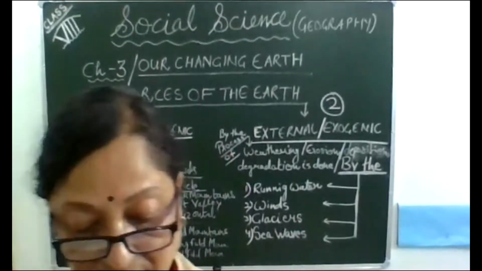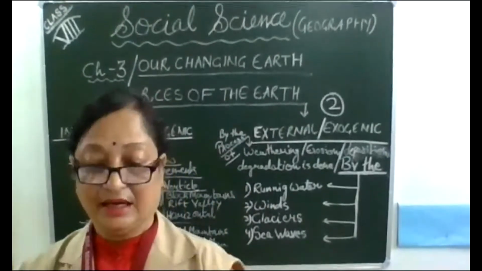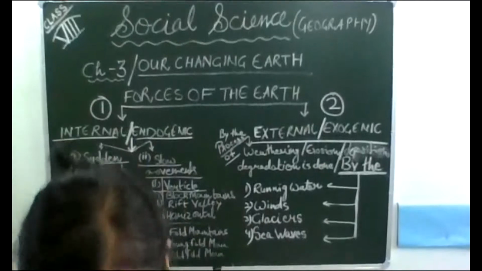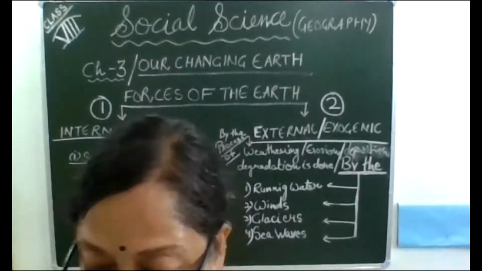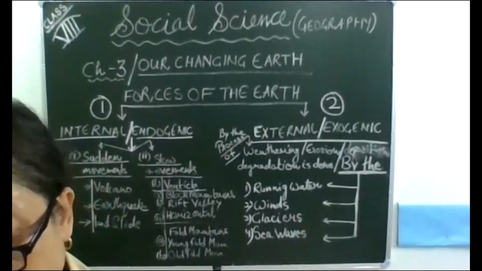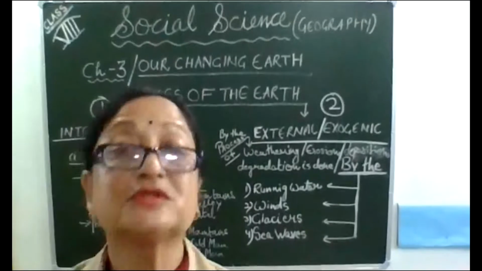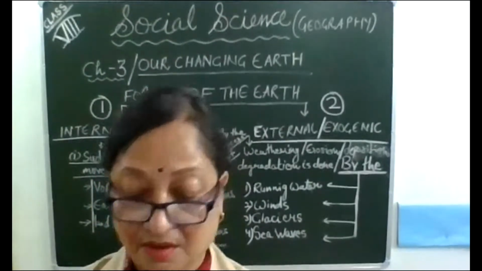Now we go further. I will tell you in detail what is weathering and what is erosion. Okay, children. Weathering is the breaking down of rocks into smaller particles.